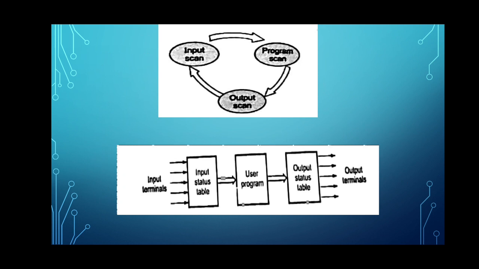During this scan, whatever output we get during the execution of the program, stored in the output status table, is put on the output terminals. After completion of the output scan, the input scan starts again. So this is a cyclic process, which is shown in the figure. The explanation of this process I have given in the previous slide.